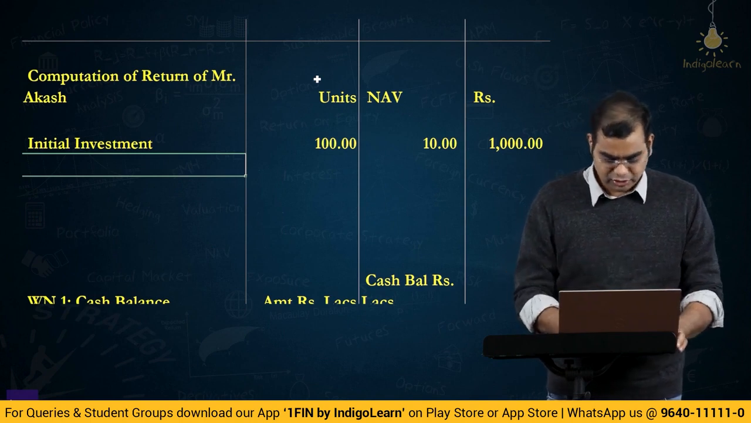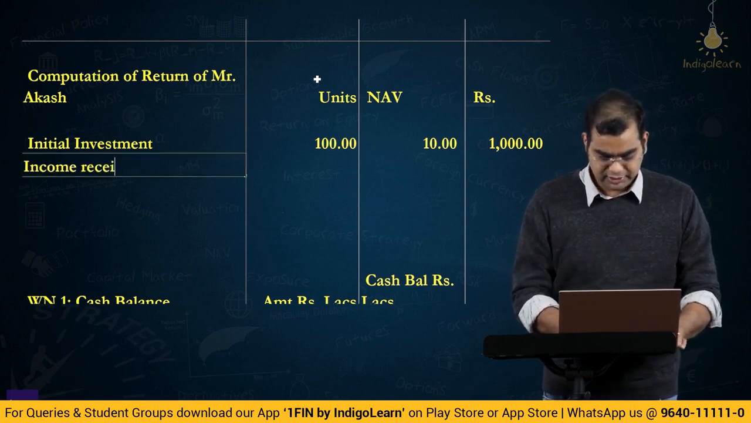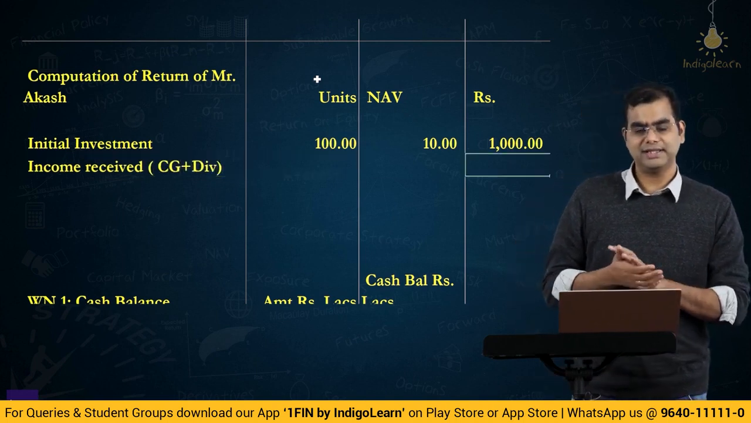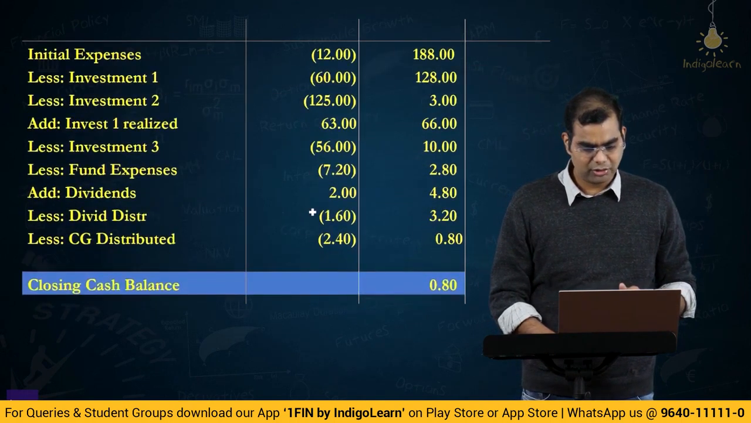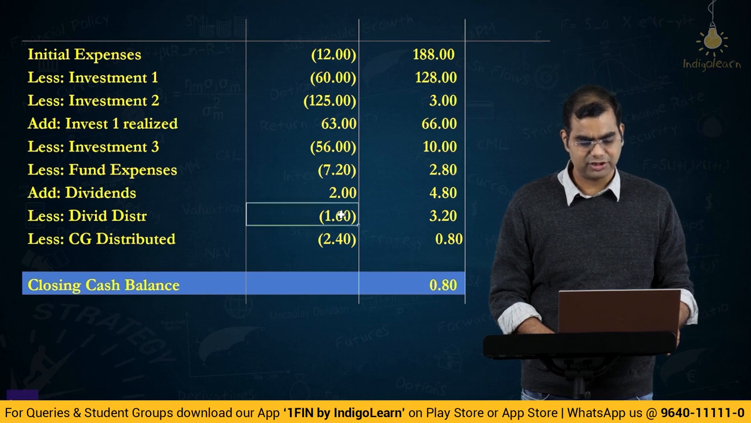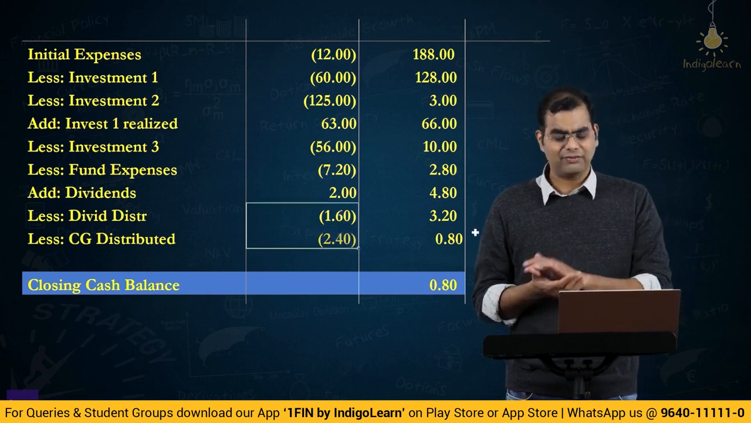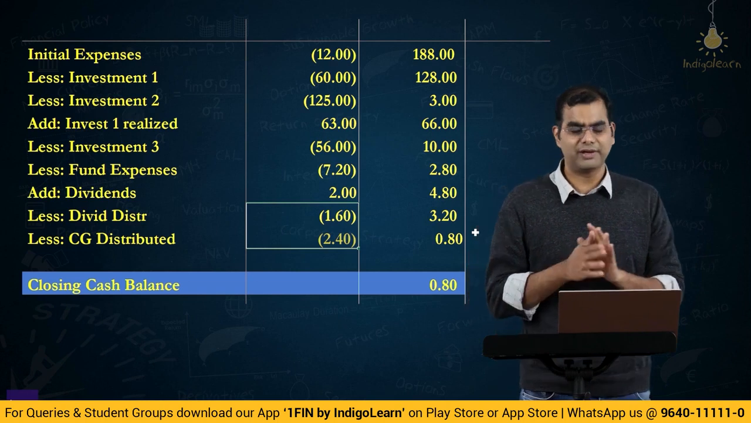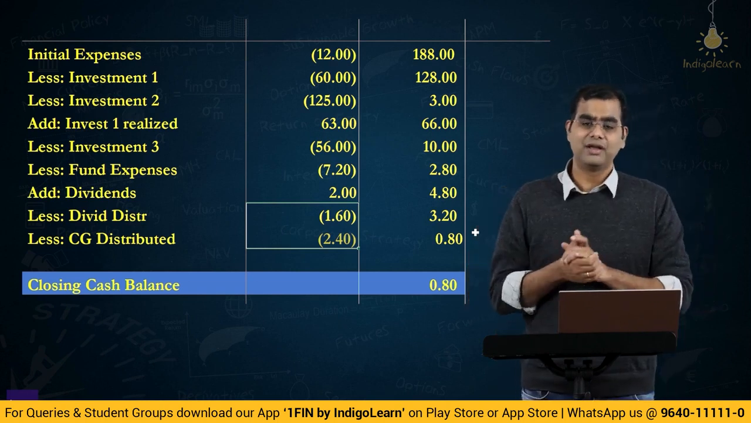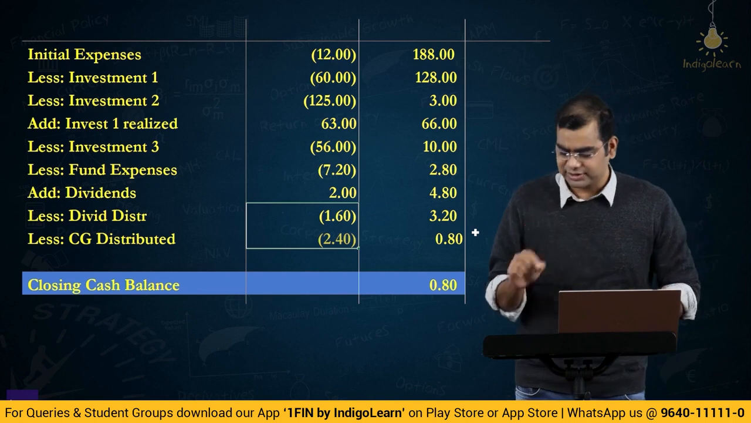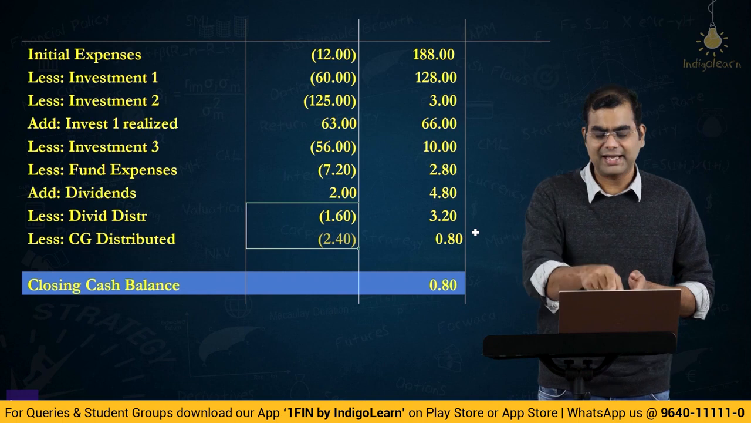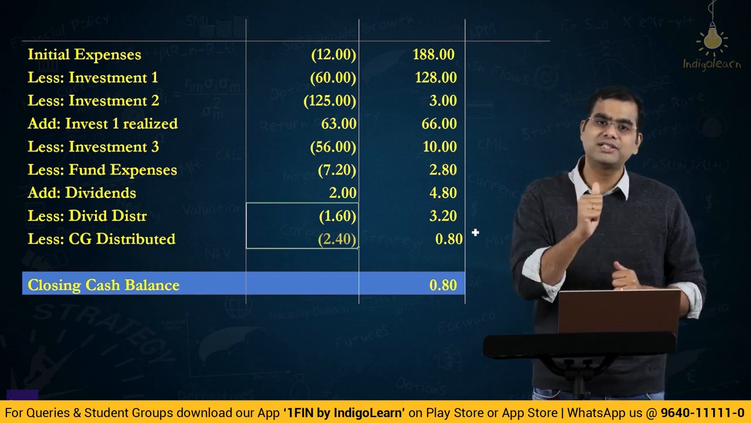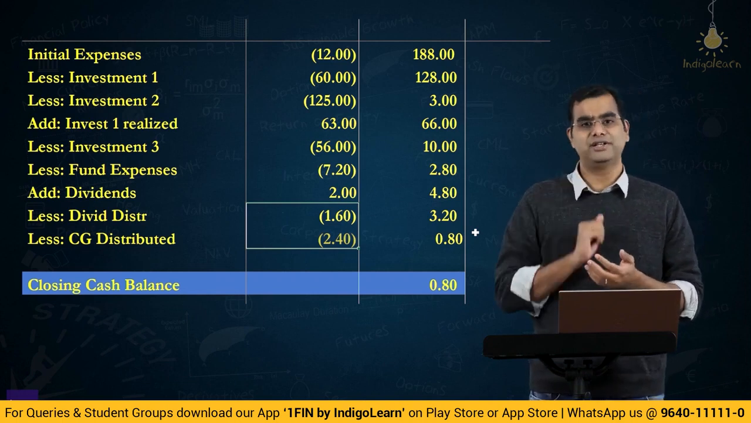So, let us take income received, CG plus dividend, okay. How do we compute this? See, if you just scroll down or go to our working note where we showed the total amount of capital gains, dividend and capital gain distributed, we have 1.6 lakhs of dividend and 2.4 lakhs of capital gains, basically roughly 4 lakhs. Now, 4 lakhs is for 20 lakh units, right. So, the whole scheme is worth 20 lakhs. So, for 20 lakh units, it is 4 lakhs, whereas our gentleman Akash has 100 units. So, how much is the money that he would have received for just 100 units?